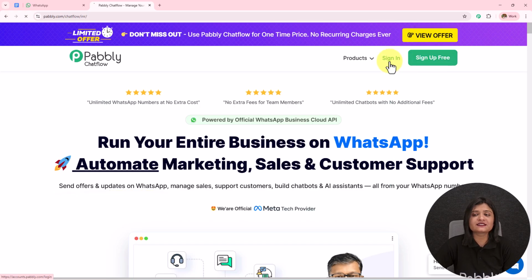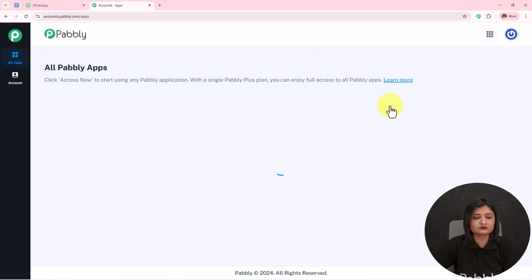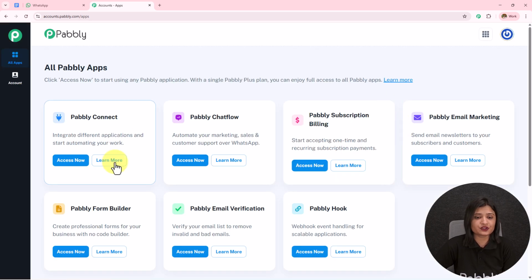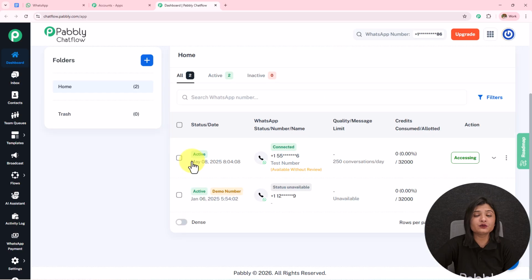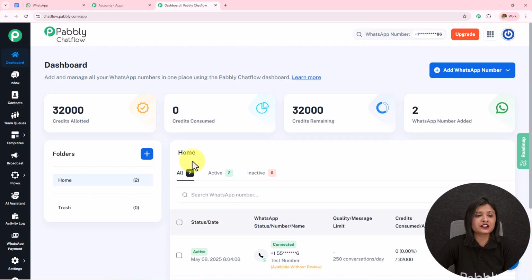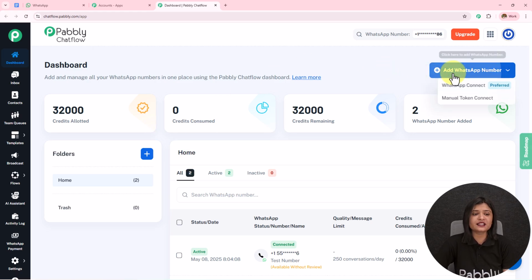Here, as I'm an existing user, I'll click on this sign in. And here all Pabbly apps page has appeared, which is showing me all the Pabbly applications. I'll click on this Pabbly Chatflow access now. And here it has taken me towards this dashboard. You can see the credit allotted, credit consumed, credit remaining, and the WhatsApp number added. To add your WhatsApp to your Pabbly Chatflow account, simply click on this add WhatsApp number.